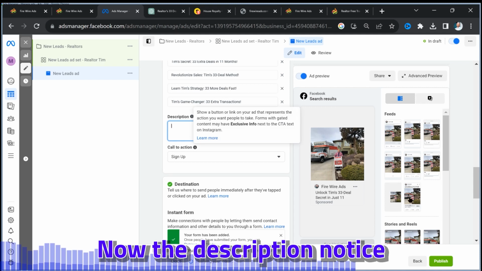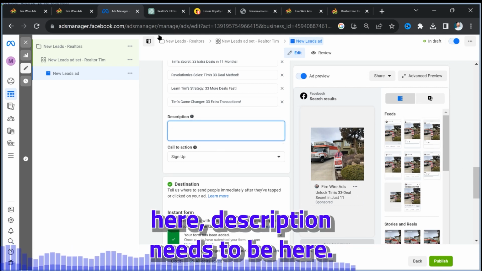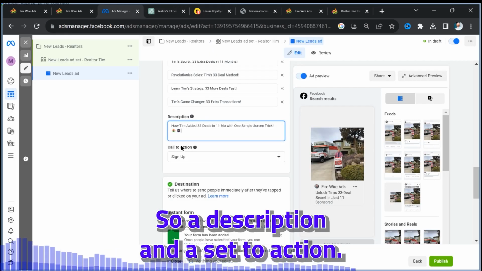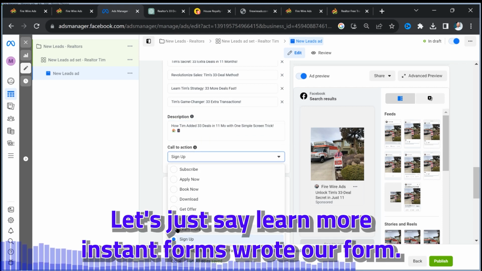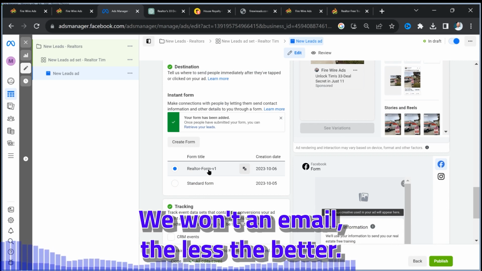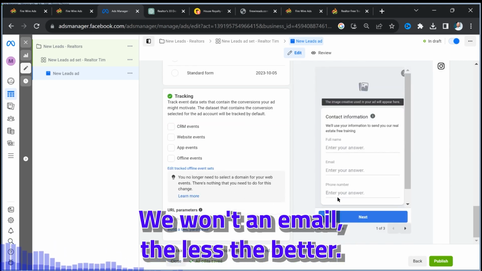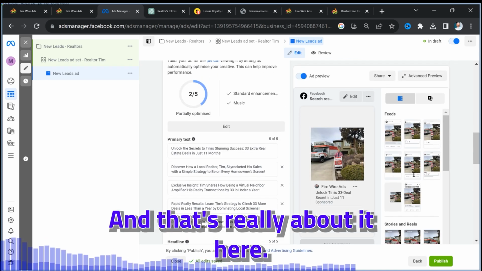Now the description, notice here, description needs to be here. So in the description, and instead of call to action, let's do a sign up. That sounds a little bit too direct. Let's just say learn more. Instant forms, Realtor form, view your phone and email. The less, the better. And that's really about it here.